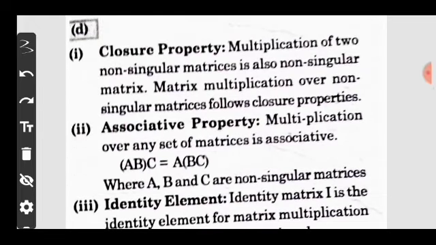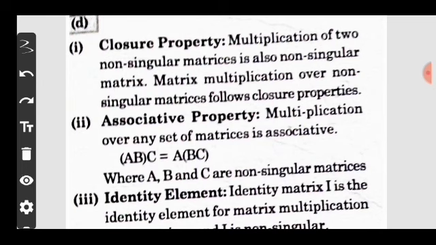Here, applying all the properties of the group, we get the correct answer. The first property is the closure property. The multiplication of two non-singular matrices is also a non-singular matrix, so we say that multiplication over non-singular matrices follows the closure property. Next property is the associative property.